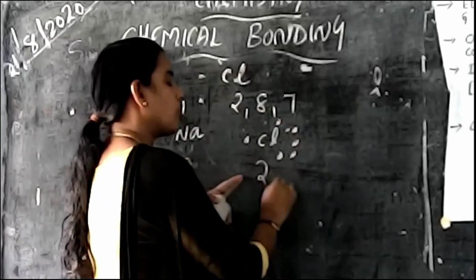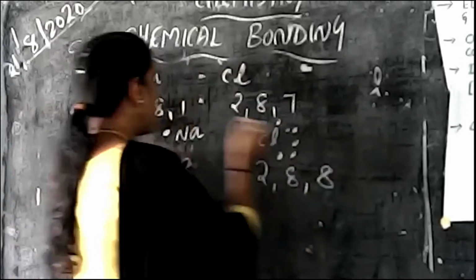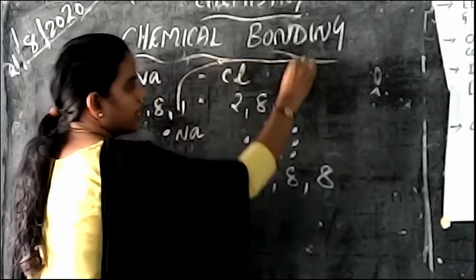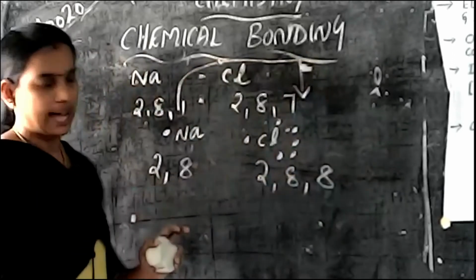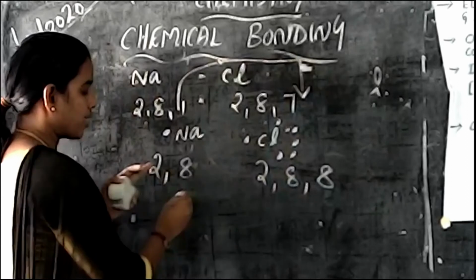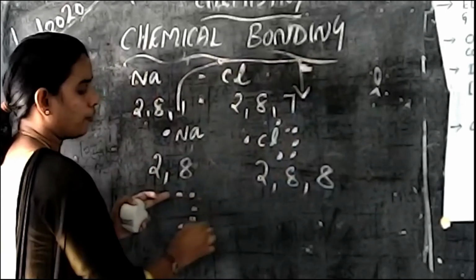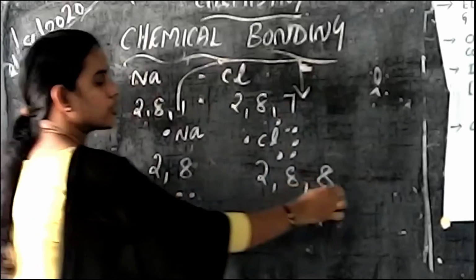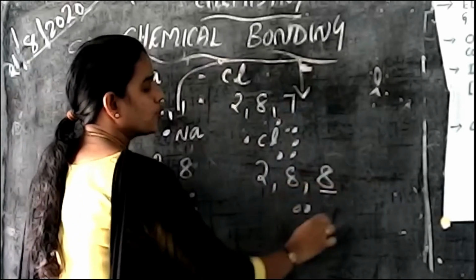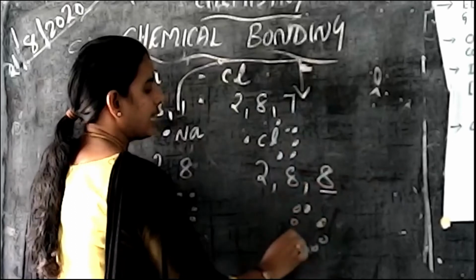Here 2, 8, 8. So this 1 is transferred to this chlorine atom. So what is the final configuration here? 8 electrons: 1, 2, 3, 4, 5, 6, 7, 8. Here also 8, the last one.